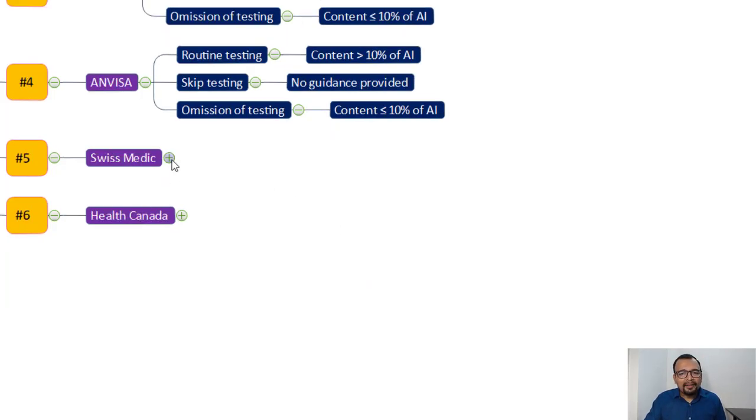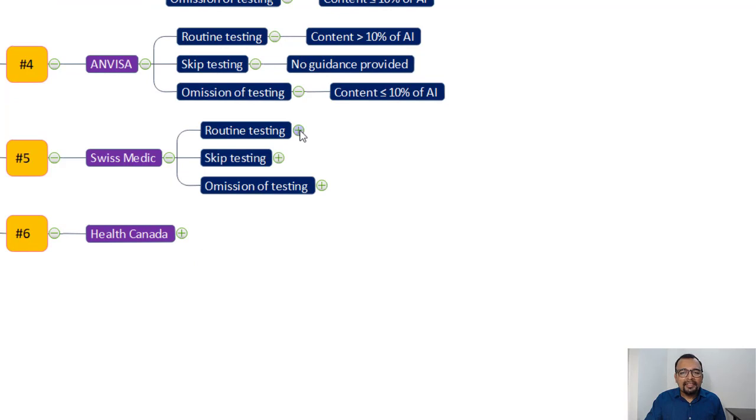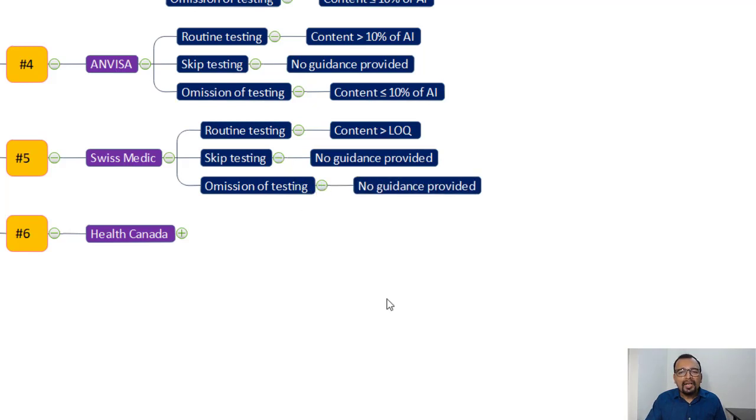Swissmedic, routine testing: if the content is greater than the LOQ, absolutely you have to test every batch for nitrosamine. In the case of skip testing and omission of testing, Swissmedic has not provided any kind of guidance, so it is silent on these two types of testing.